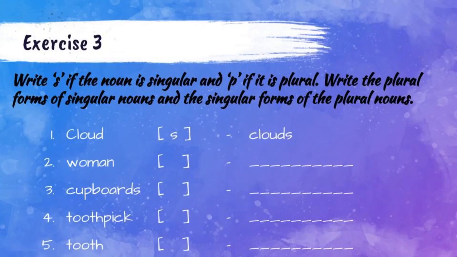Okay, let's move to the second word, woman. Woman is a singular word, we know very well. So inside the box we have to write the letter S because it's a singular word, no?